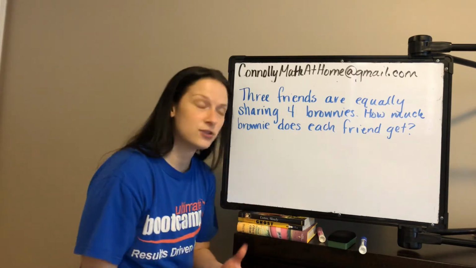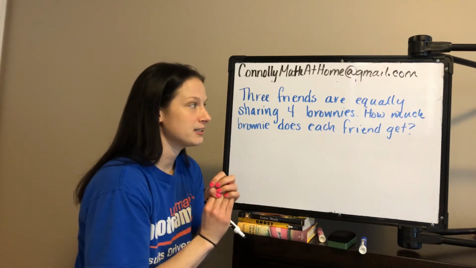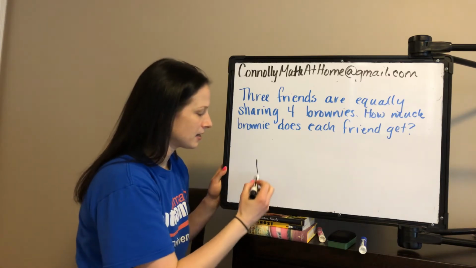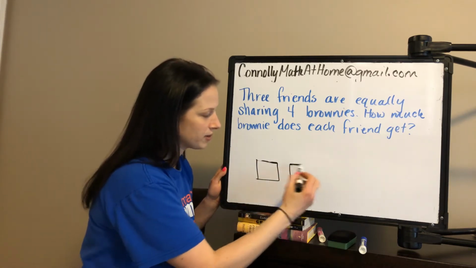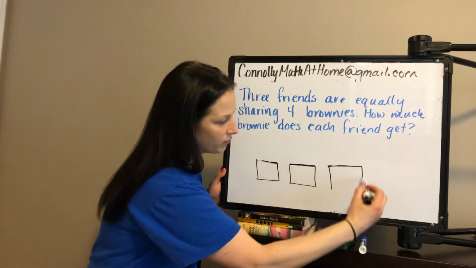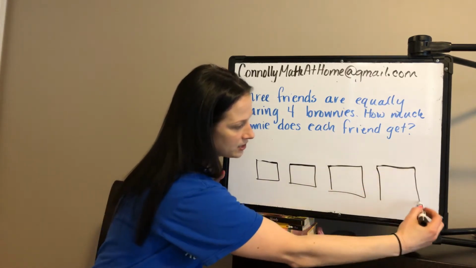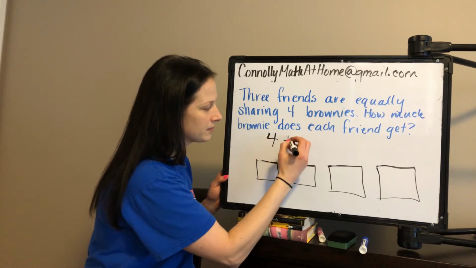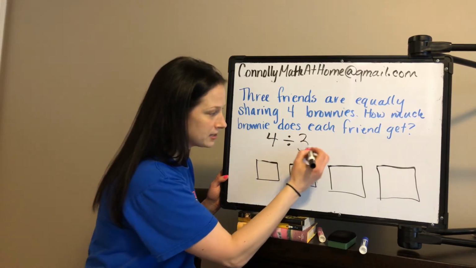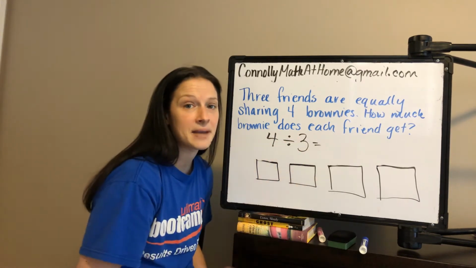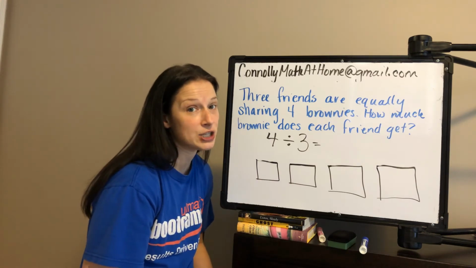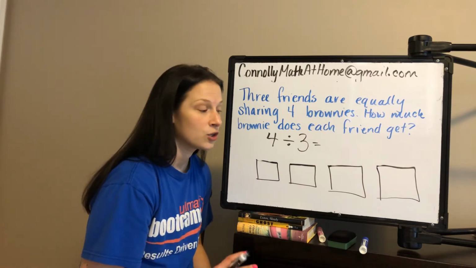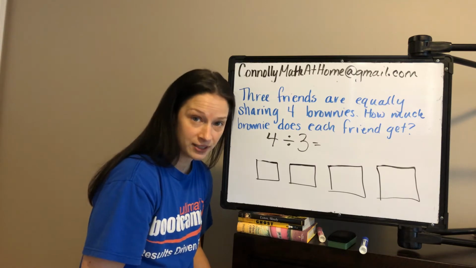So let's do that. We have 4 brownies, and we're always going to be doing a representation with fractions to help us understand. So I have 4 brownies, and I want to split them between 3 friends equally, and I want to know how much does each friend get. So we have a couple ways of solving.